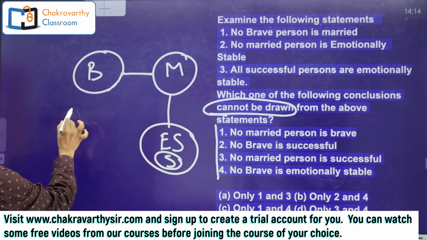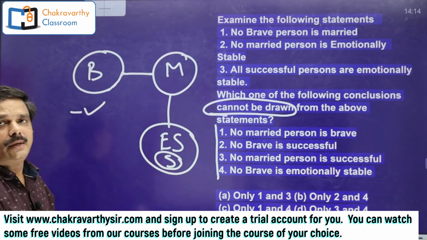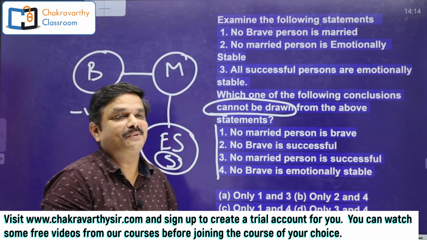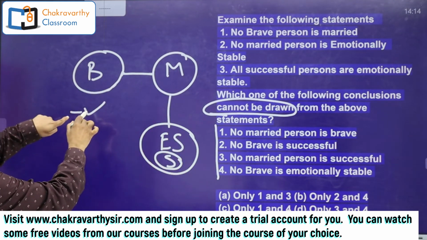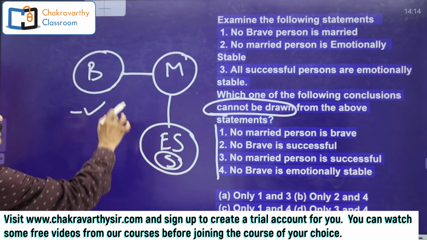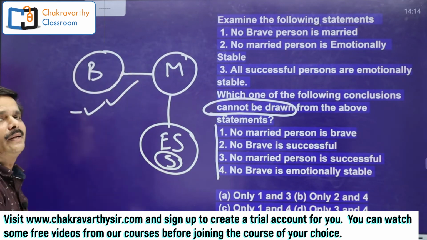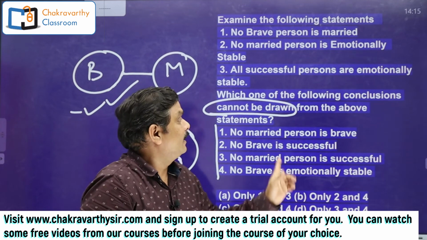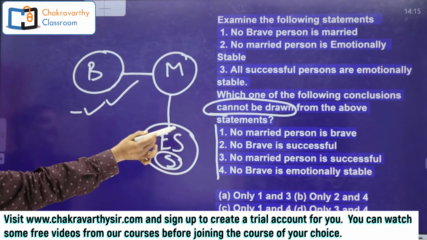No married person is brave. Negative, right? No means negative. This is a confirmed conclusion, not possibilities. To disqualify this one, I have to prove at least some married persons are brave. It is not possible because of the constraint. Always it is right. Everywhere it is right. Next, the second one, you go for: no brave is successful.